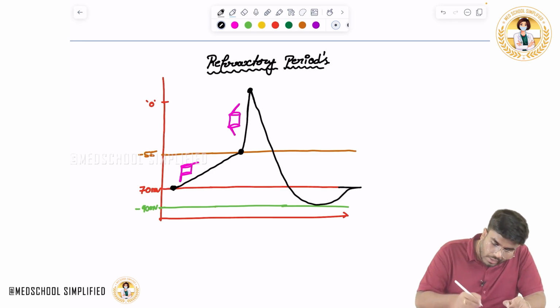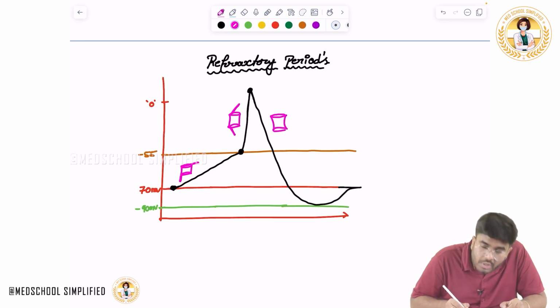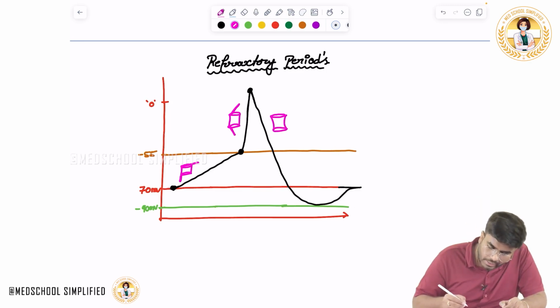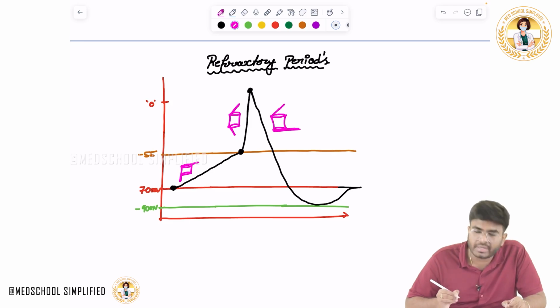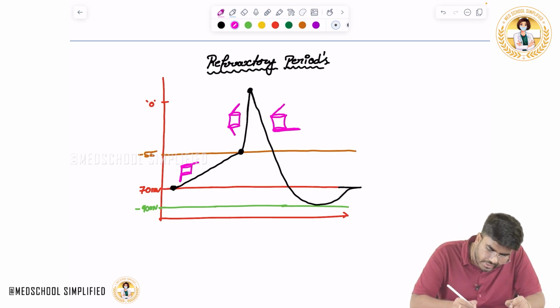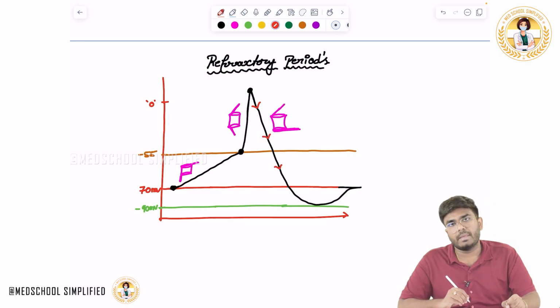Now, what is the configuration here? Look, these voltage gated sodium channels, which are responsible for the depolarization, now have the activation gate open and the inactivation gate closed. The inactivation gate has closed when there is repolarization happening.